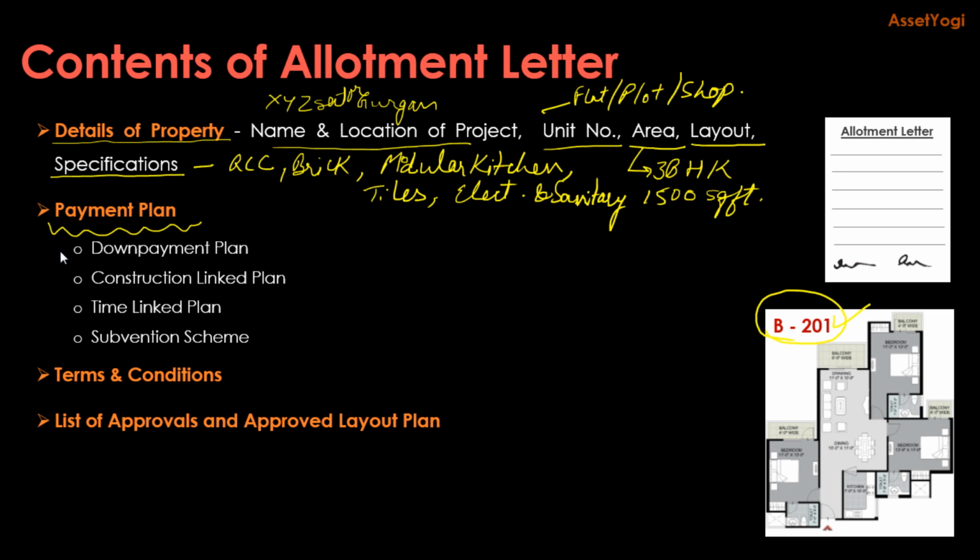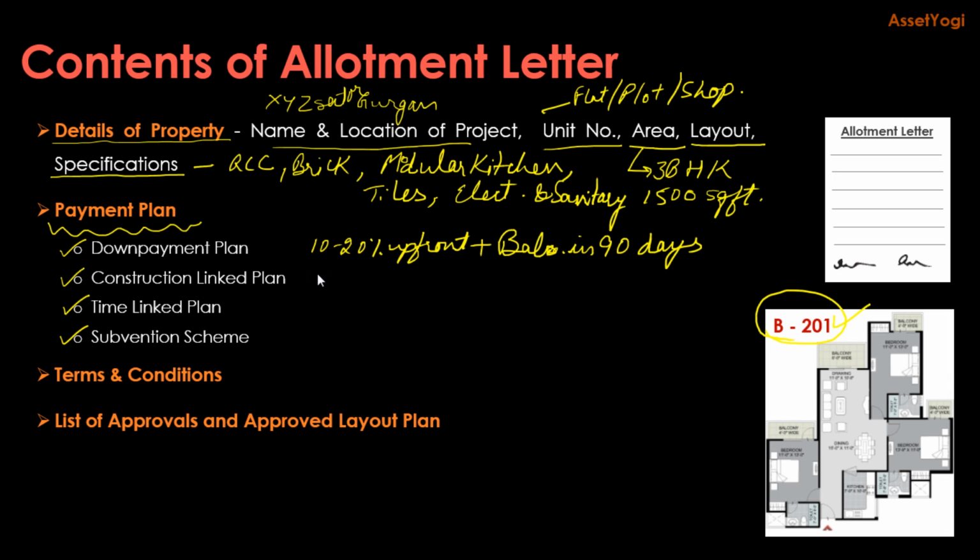Broadly, there are 4 kinds of payment plans: down payment plan, construction linked plan, time linked plan, and subvention schemes. So in down payment plan, you pay 10 to 20% upfront, and balance you have to pay in 90 days. So that is broadly your down payment plan.